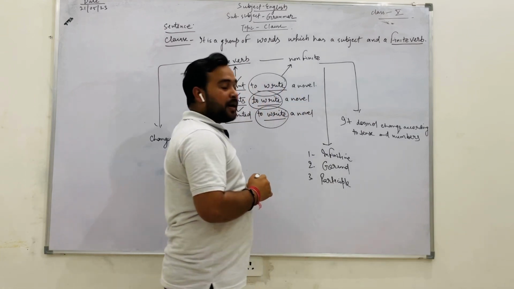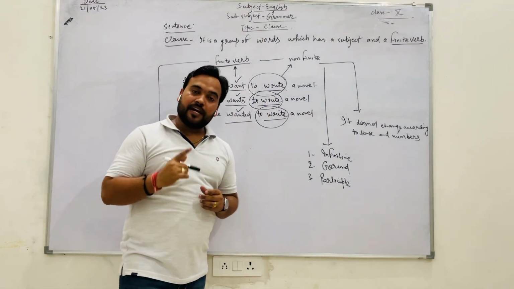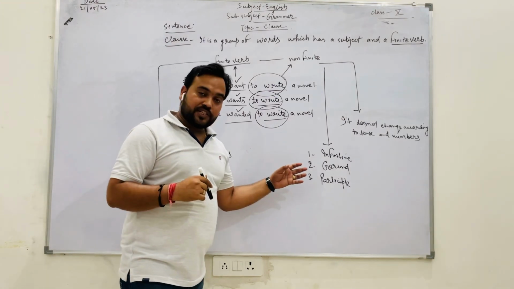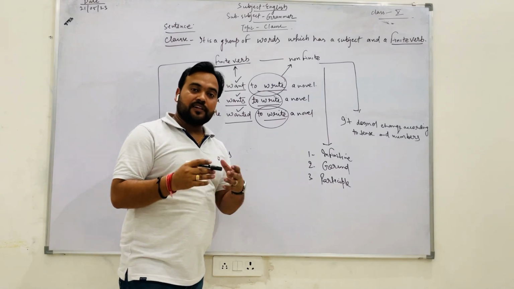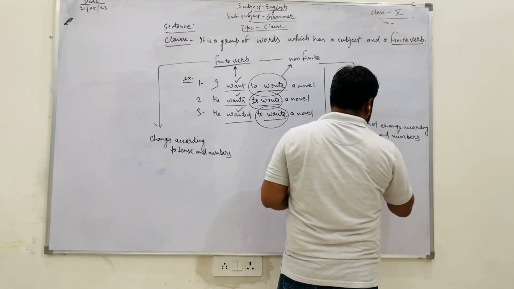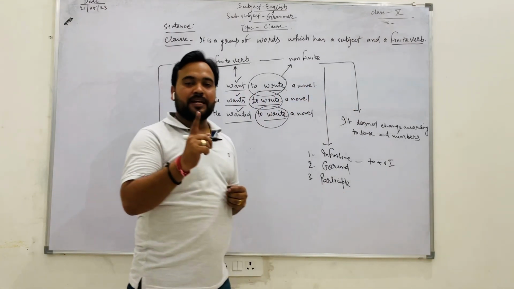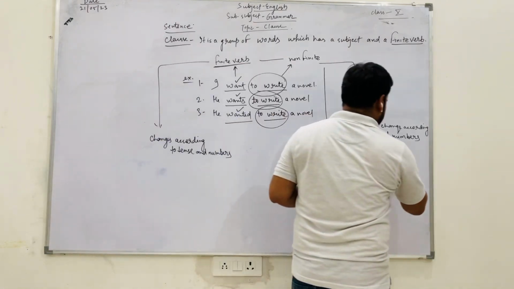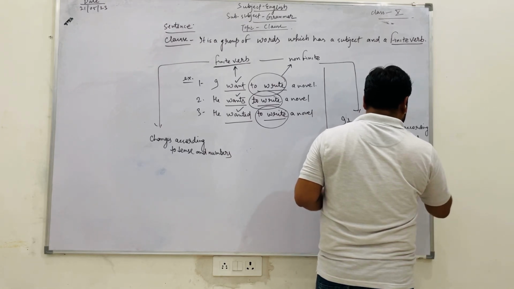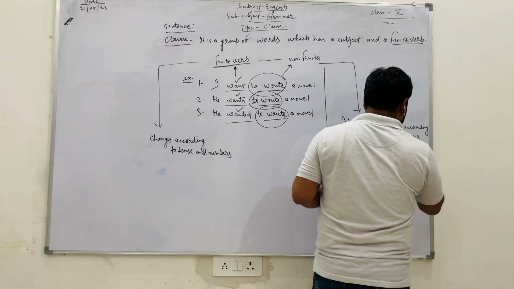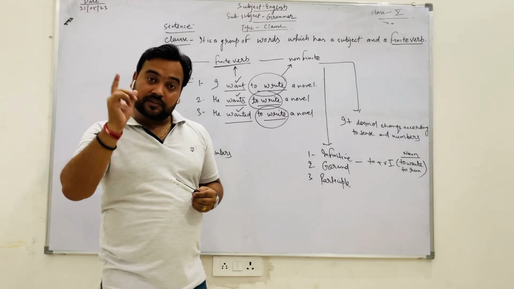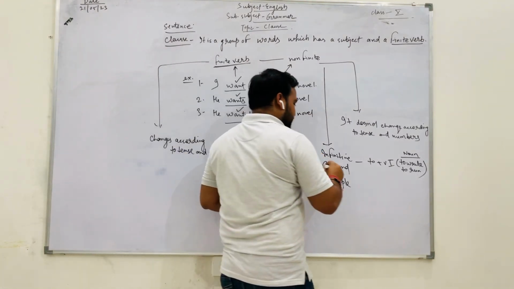Okay, participle, infinitive, gerund and participle. Now how will you identify which is infinitive, gerund and participle, and what are the functions of these three? Now I am telling you, infinitive means "to" plus the first form of verb or base form, like to write, to run, and it plays the role of a noun. Clear?